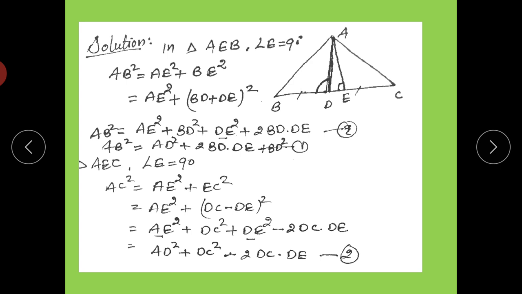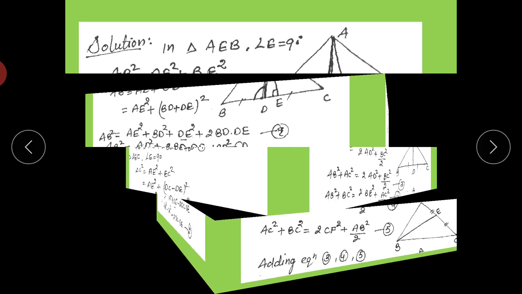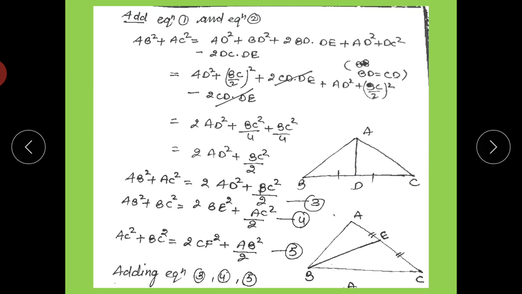So you have to remember we are going to add these two equations. Adding equation 1 and equation 2, the left hand side is AB square plus AC square, which equals AD square plus BD square plus 2BD into DE plus AD square plus DC square minus 2DC into DE.